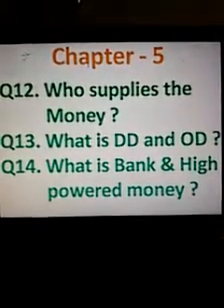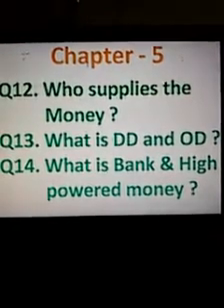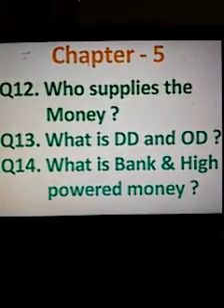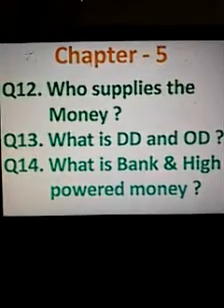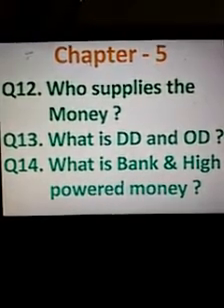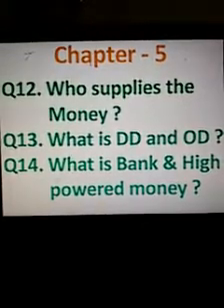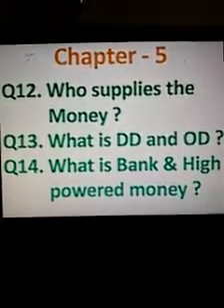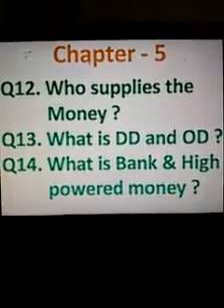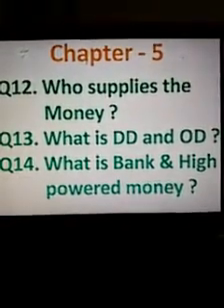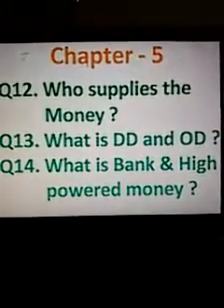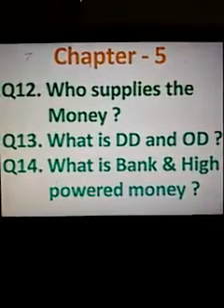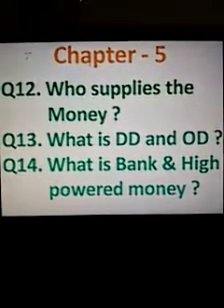On the other hand, OD means other deposits. Demand deposits with RBI of public financial institutions like NABARD, National Bank for Agricultural and Rural Development. Demand deposits with RBI of foreign central banks and of foreign governments. And demand deposits of international financial institutions like the International Monetary Fund and World Bank.